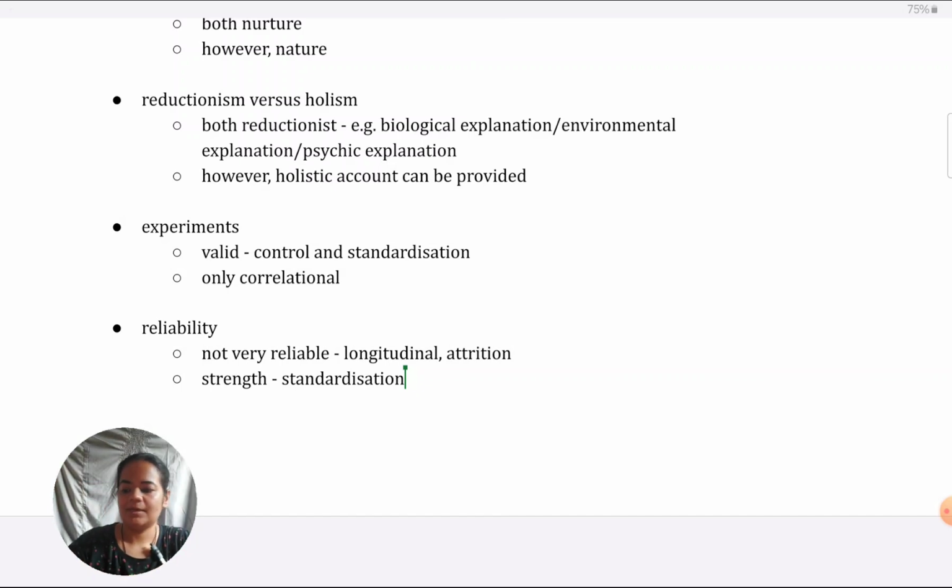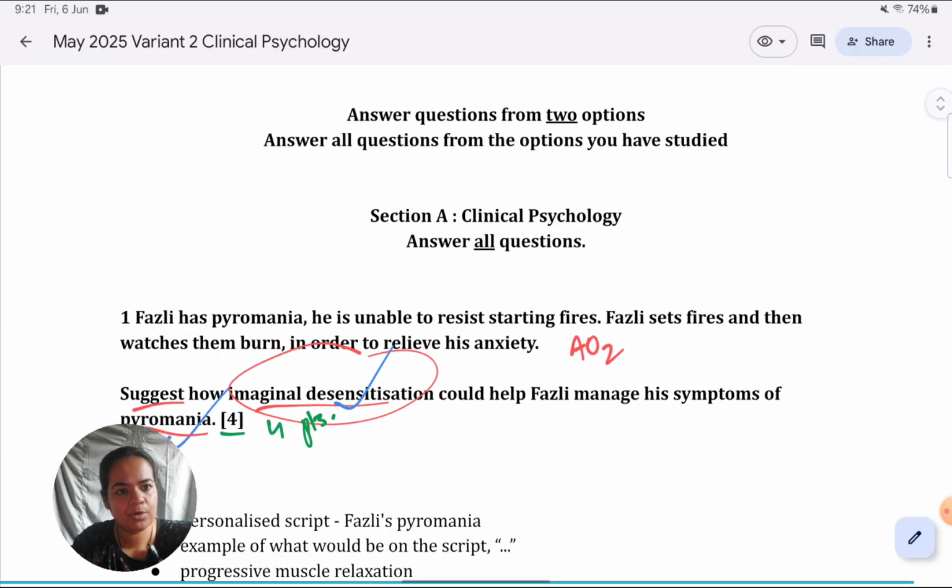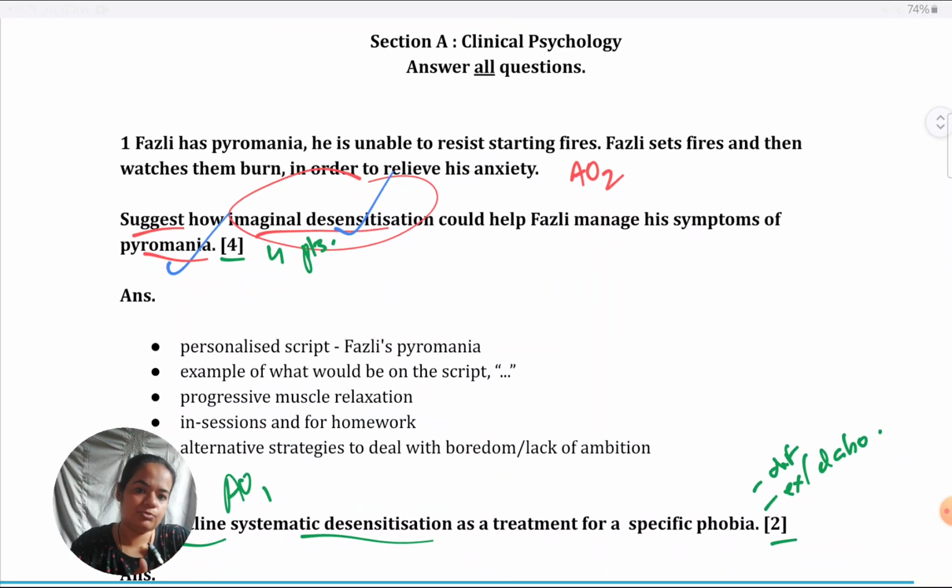Okay, so that is what I have to cover for the May 2025 paper. And finally, what I would like to tell you is to practice a lot. With every session three variants come up. One and three is mostly the same. So at least two variants you have to practice. Practice a lot. Practice in a way that I have guided you through to practice. So even when you are doing, follow the same approach like me.